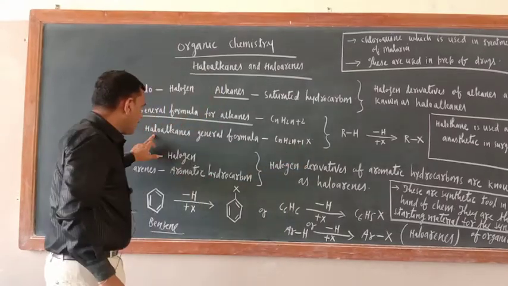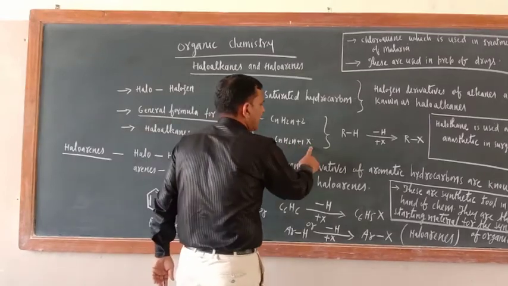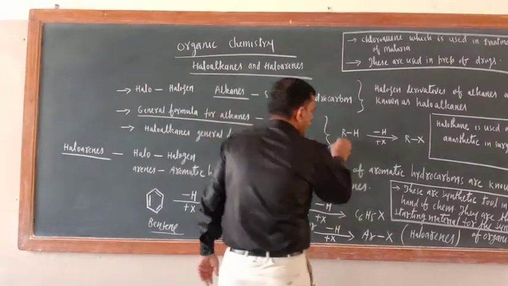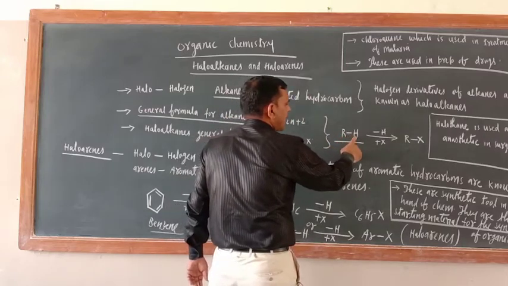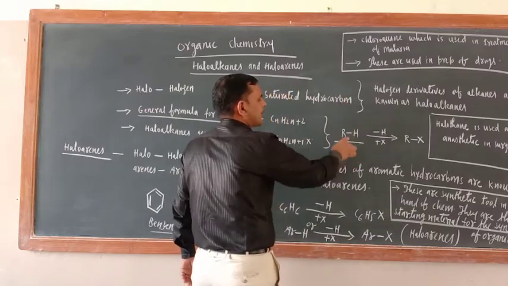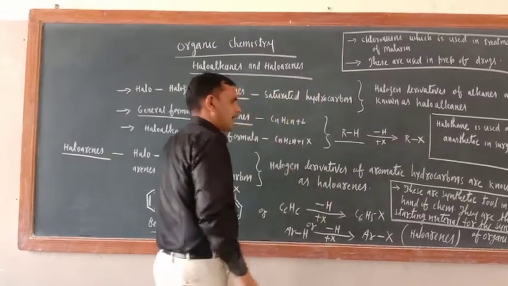So the haloalkane general formula is CnH2n+1X. A saturated hydrocarbon can be represented by RH, so RH minus H plus X is equal to RX.